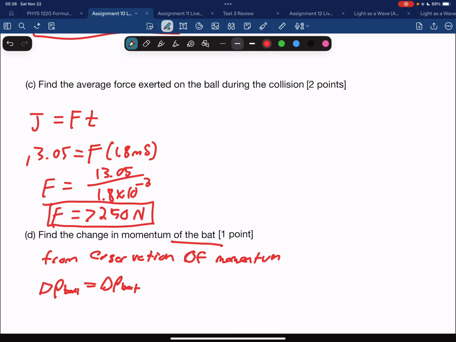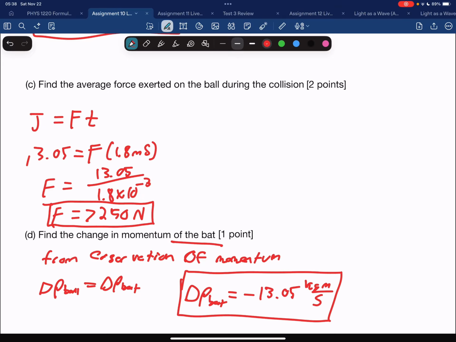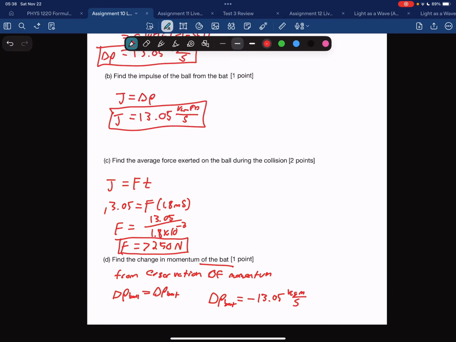They are just going to be in opposite directions. So therefore, the change in momentum of the bat is equal to the same magnitude that we had earlier, but in the opposite direction. So that was number 4.